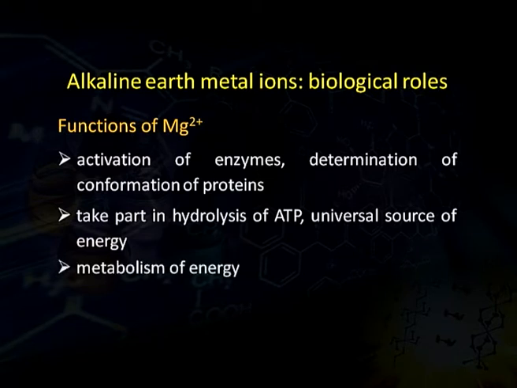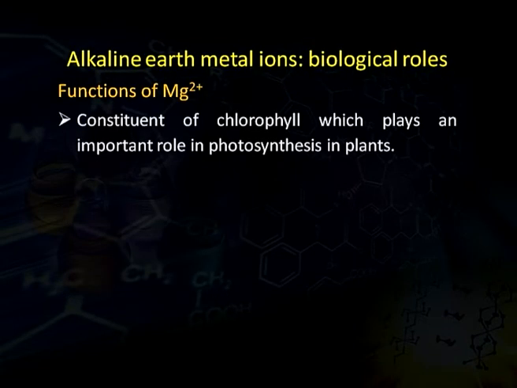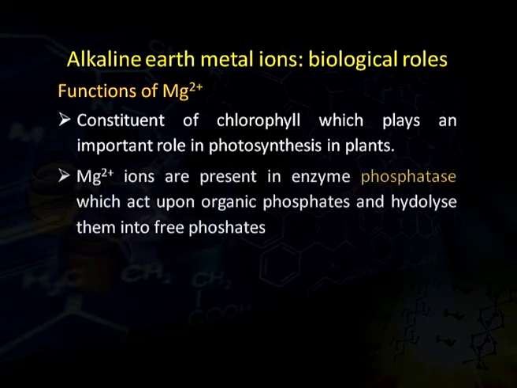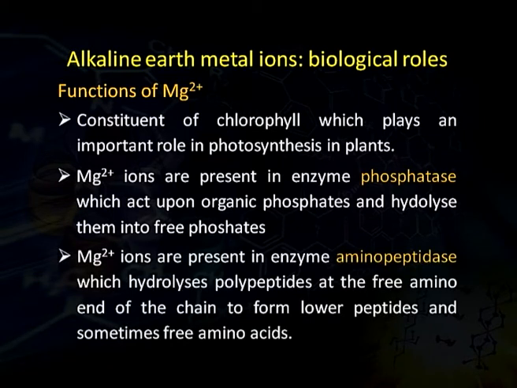It also helps in the metabolism of energy and in building of the bones. It is the constituent of chlorophyll, which plays an important role in photosynthesis in plants. Magnesium ions are present in the enzyme phosphatase, which acts upon organic phosphates and hydrolyzes them into free phosphates. Magnesium ions are also present in the enzyme aminopeptidase, which hydrolyzes polypeptides at the free amino end of the chain to form lower peptides and sometimes free amino acids.